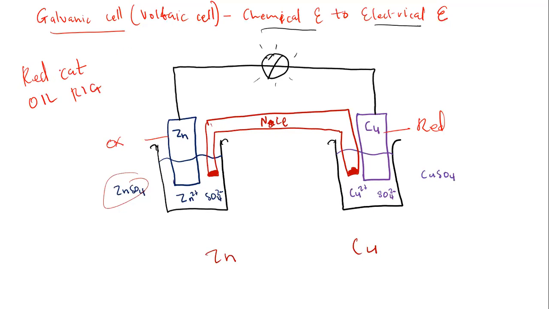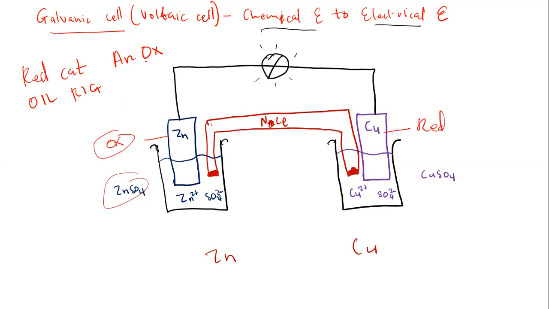We want to determine the electrode of zinc, whether it undergoes oxidation or reduction. We have already done that using our table: zinc will undergo oxidation.